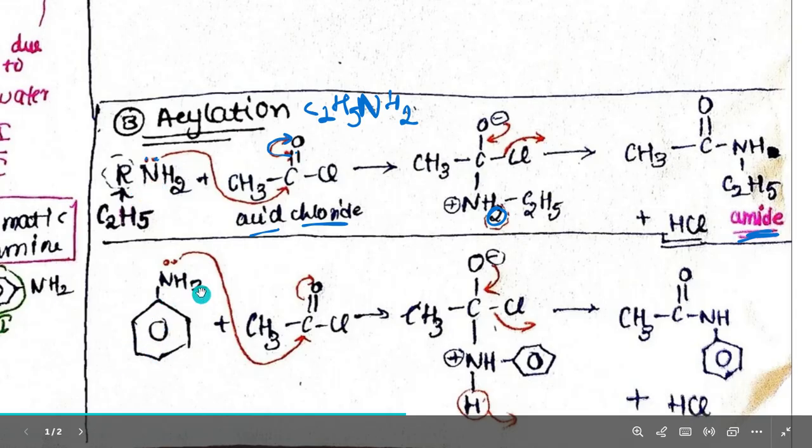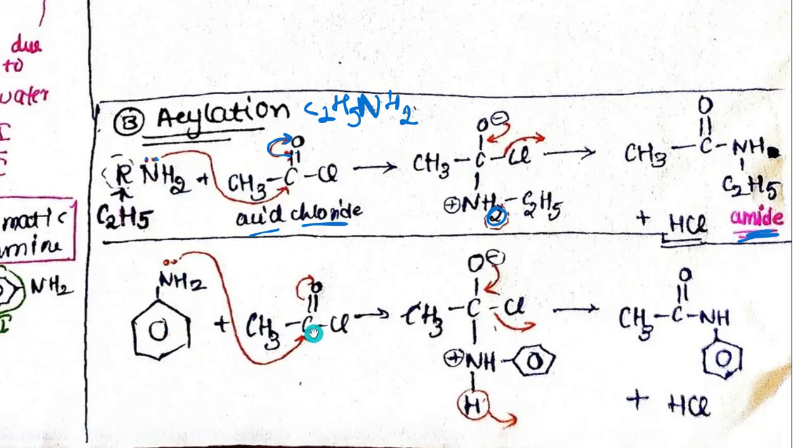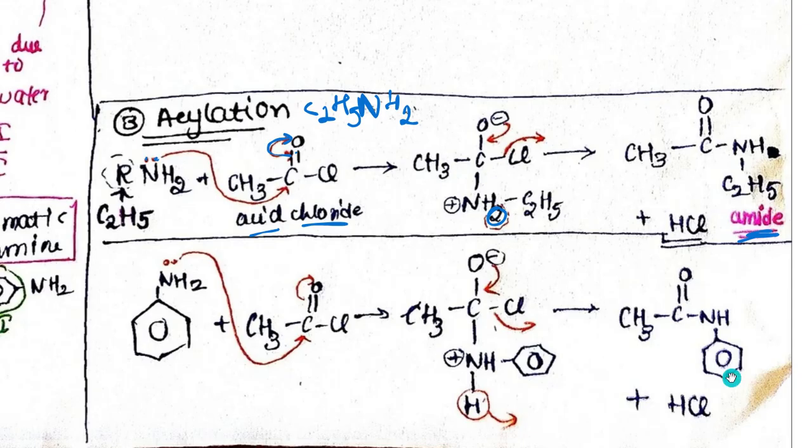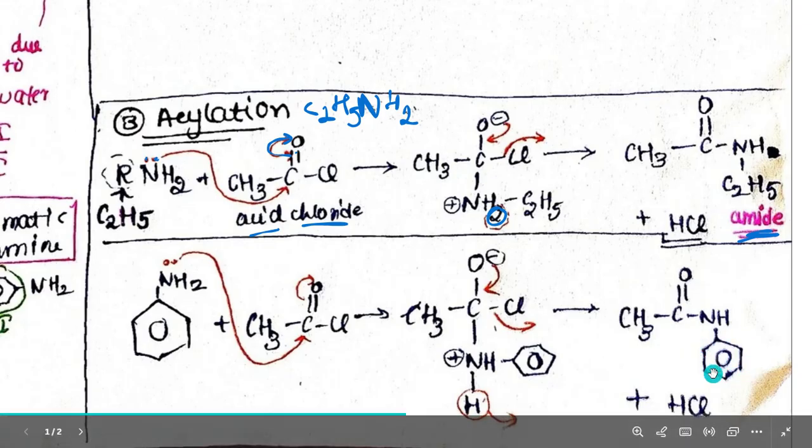As you can see, NH2, again the nitrogen will go and get bonded to carbon, and oxygen again will have a minus charge, right? So similarly, Cl will go off with one hydrogen. Again we get an aryl amide over here. This is an aryl group, right? So CH3 C double bond O NH with an aryl group, a benzene ring, plus HCl.